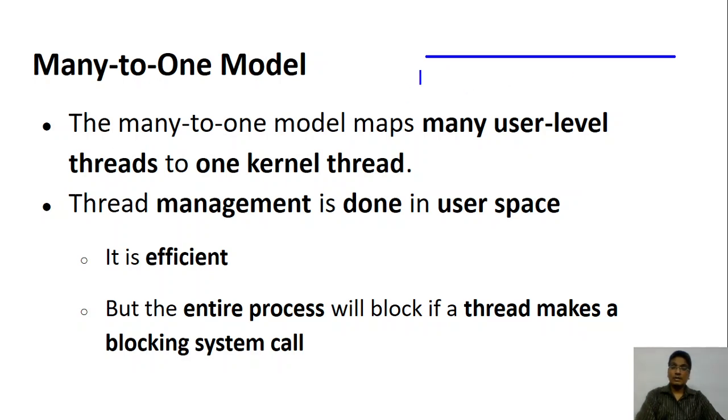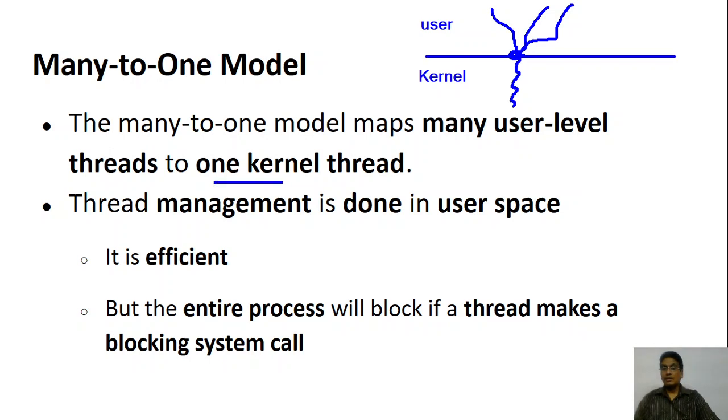We have the kernel level here, and the user level here. You can create multiple threads at the user level. However, all of them are mapped to a single thread at the kernel level. So there will be one kernel thread, but there can be many user-level threads.